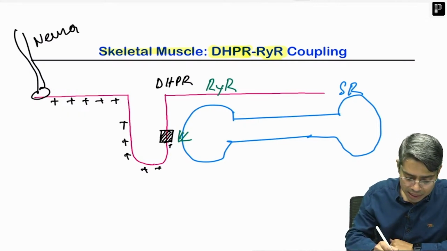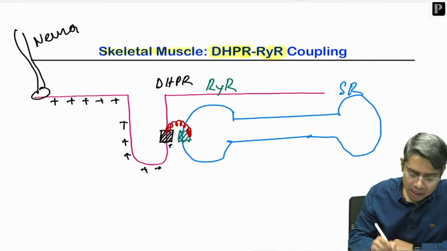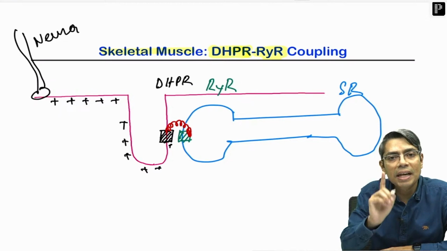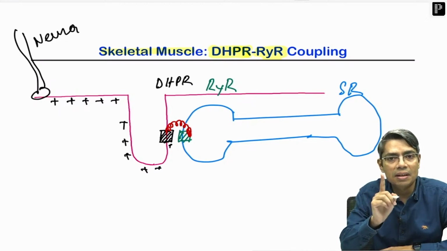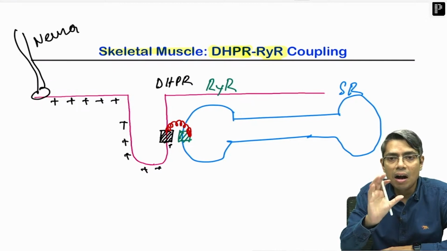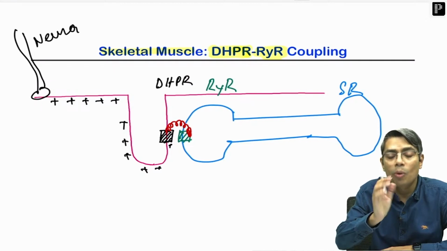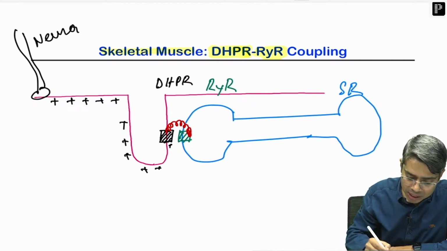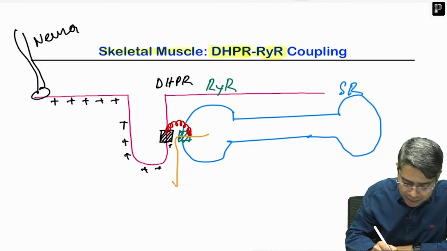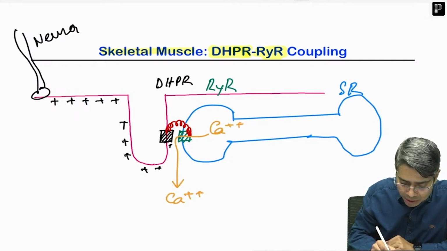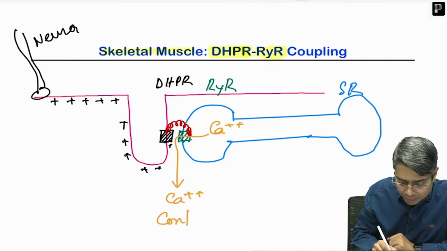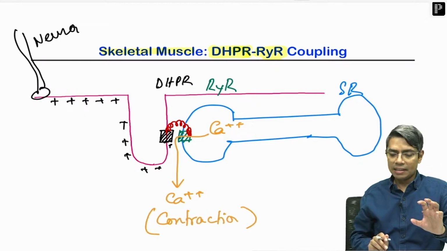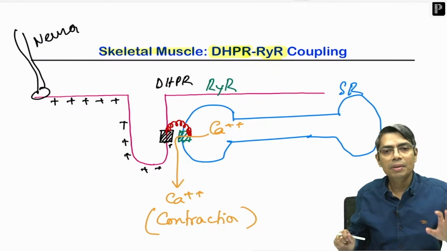This interaction between the DHPR and RYR is the mechanical or physical interaction, and because of this physical interaction, the RYR channel will open up. Whenever the RYR channel is open, calcium is going to enter from the sarcoplasmic reticulum into the cytoplasm, and this calcium is going to cause contraction of the muscle.